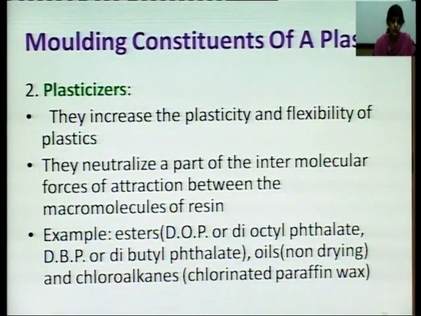Then the second constituent, plasticizers. Now, we have discussed this earlier also. Plasticizers increase the plasticity and flexibility of the plastic. They neutralize a part of the intermolecular forces of attraction between the macromolecules of the resin. The common plasticizers that we use are esters. Example is dioctyl phthalate, dibutyl phthalate. Then we have oils, we have chloroalkanes. All these substances can be used as plasticizers.